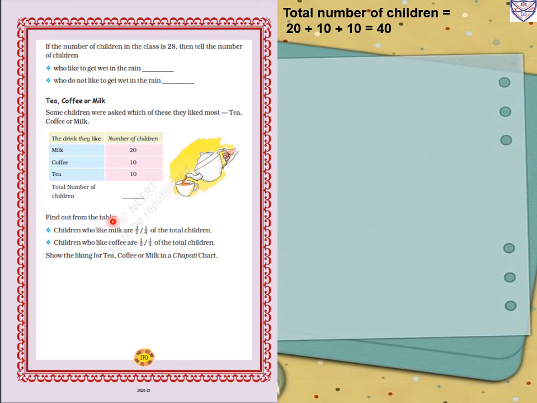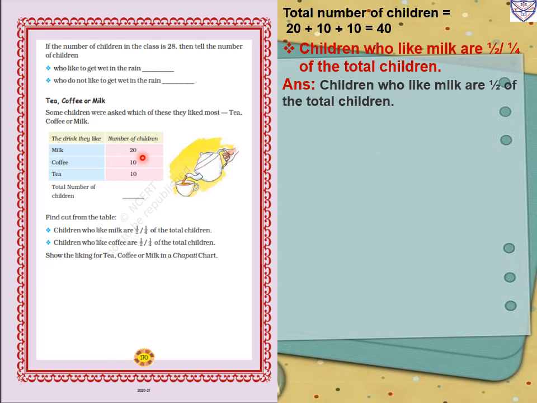Now find out from the table. Children who like milk are 1 upon 2 or 1 upon 4 of the total children? Those who like milk are 20. So that is half. Children who like milk are half of the total children. Total children is 40, and from that 20 children like milk. Half of 40 is 20. So half of the children like milk.